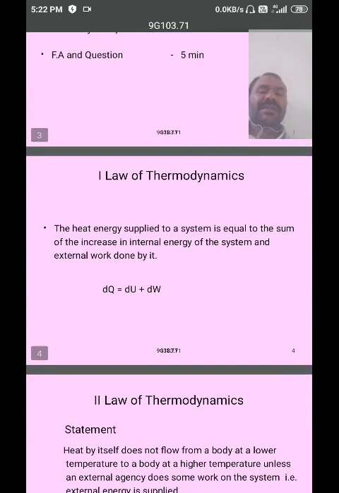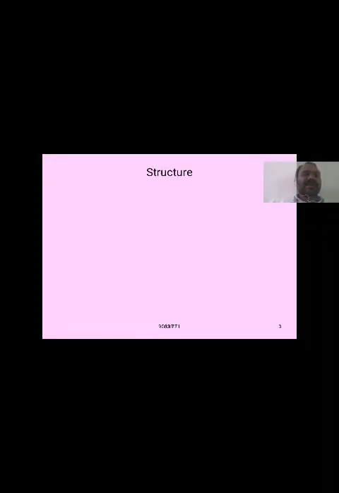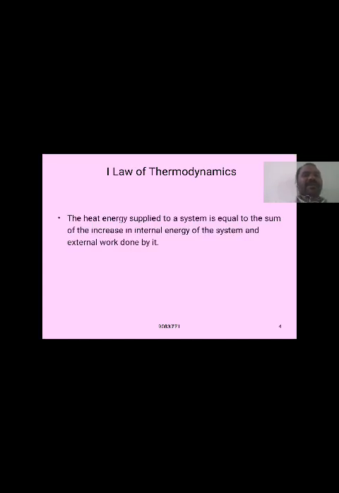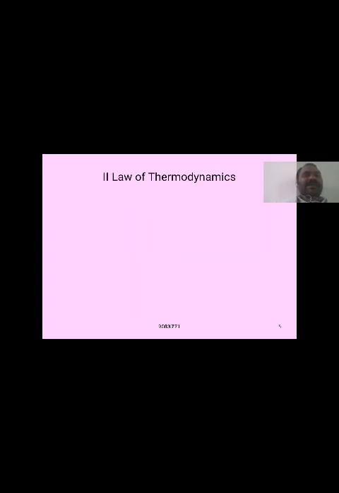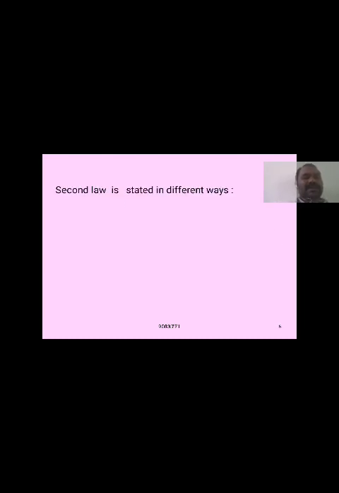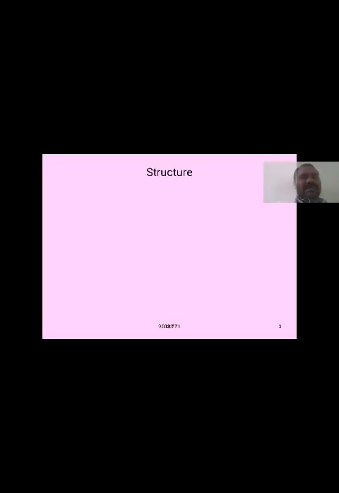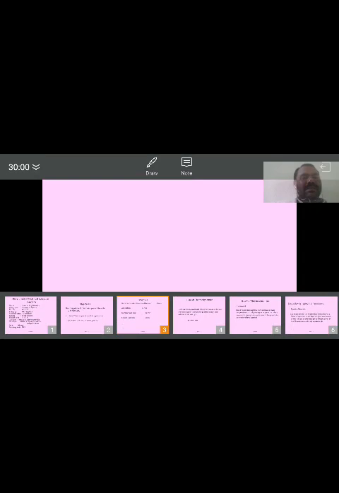So, what does the first law of thermodynamics say?